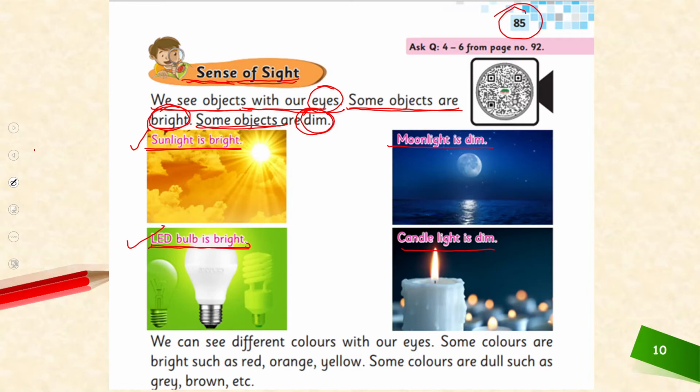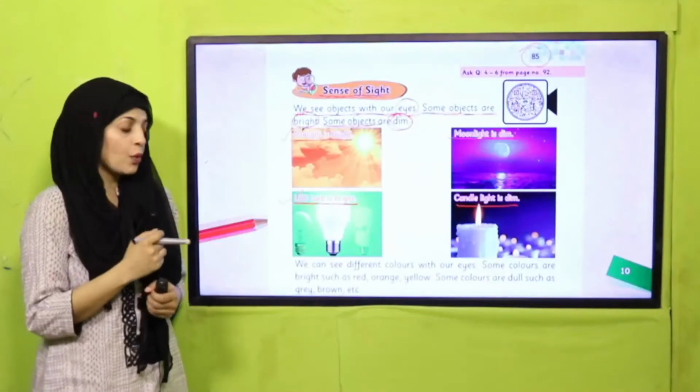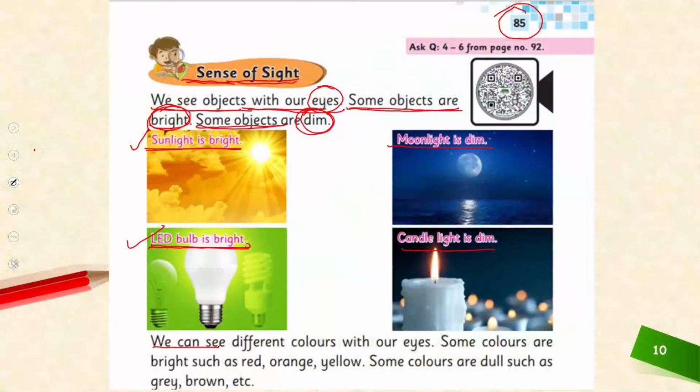So my dear students, let's now again move towards the reading. We can see different colors with our eyes. Some colors are bright, such as red, orange, yellow.